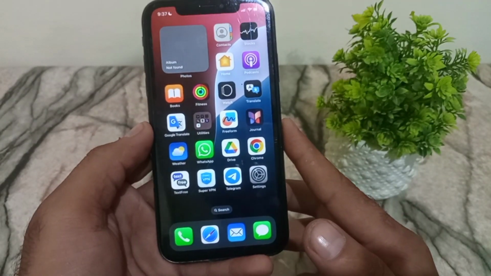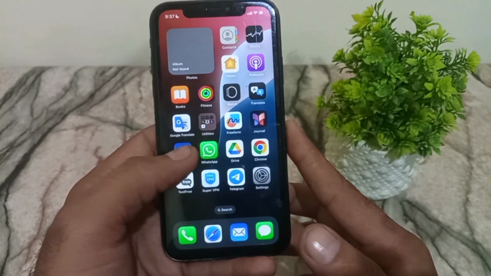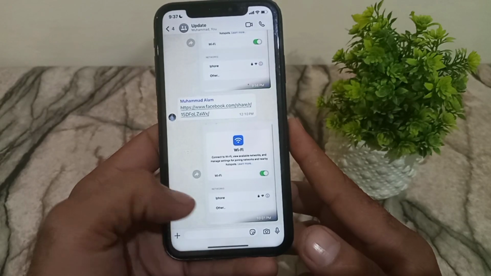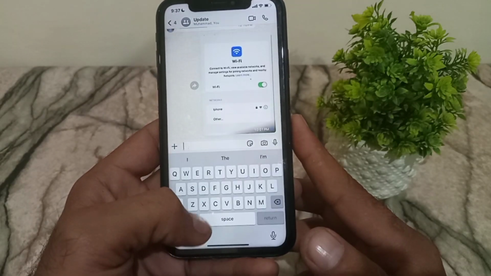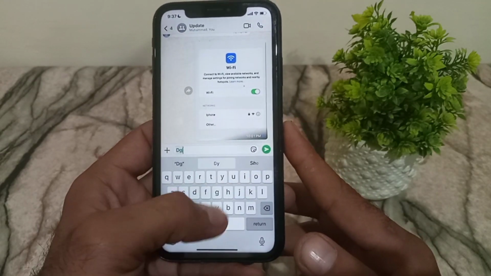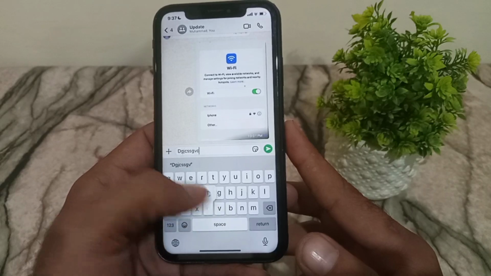In this short tutorial I will discuss how to enable or disable keyboard typing sound on your iPhone, on iOS devices. You can see I am typing but no sound is being created here. So how can I enable it?